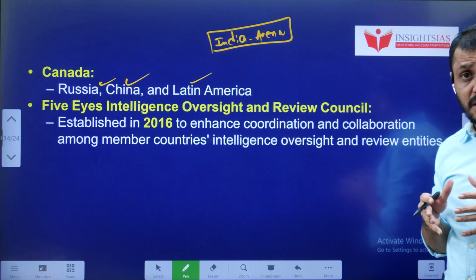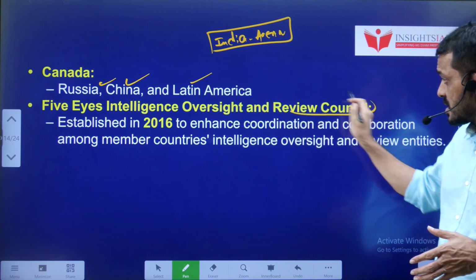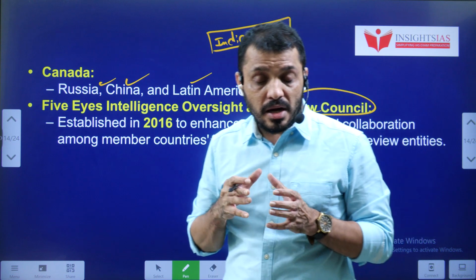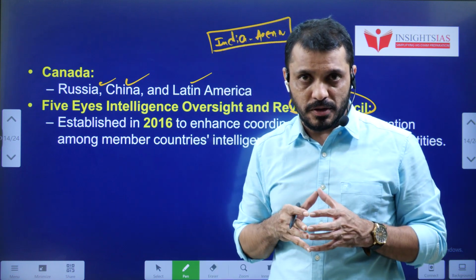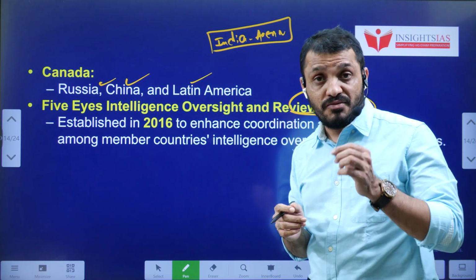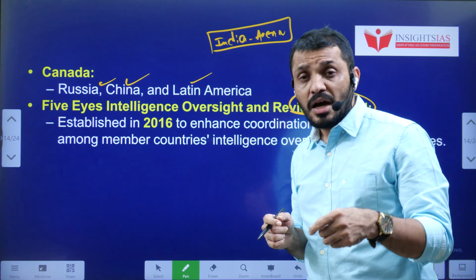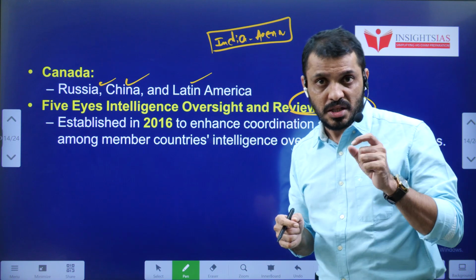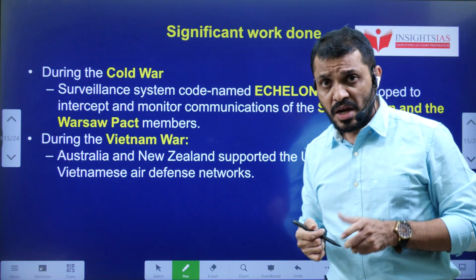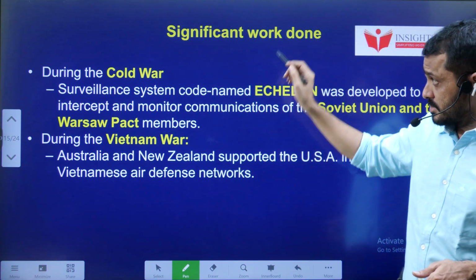And these five countries established one council for overviewing the intelligence and how far that intelligence information will be useful. This council will review that and vet the information, and if any information is suitable, then that information can be further forwarded to the respective member. Already I have given this explanation.